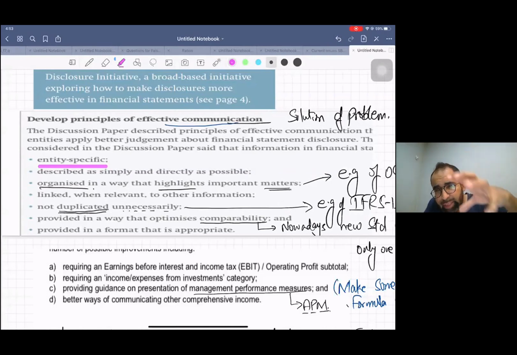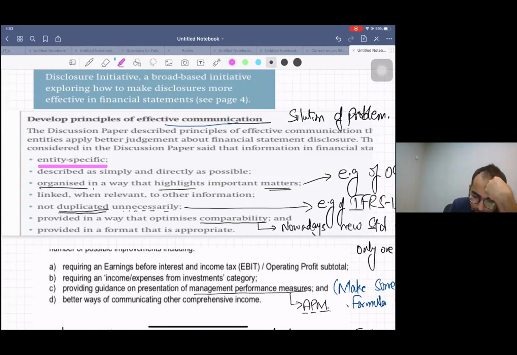Like for banks, they want to give certain different guidelines. For the manufacturing sector, they want to give different types of instructions, so that it should be effective, right? Currently the guidelines are almost the same for everybody, but in future, because this is a current issue, it has not yet been applied in the world, right? So now they are planning to do entity specific guidelines so that it will be more effective.